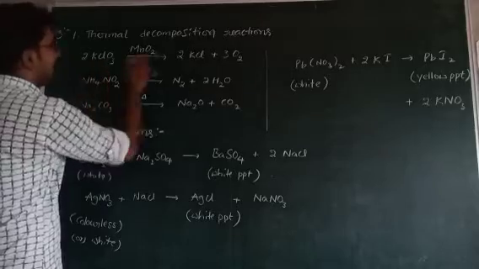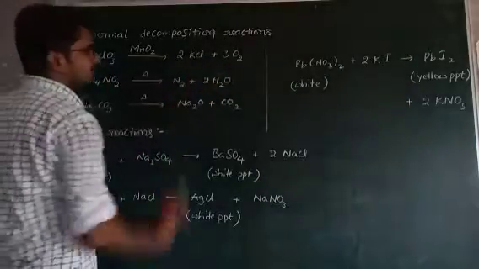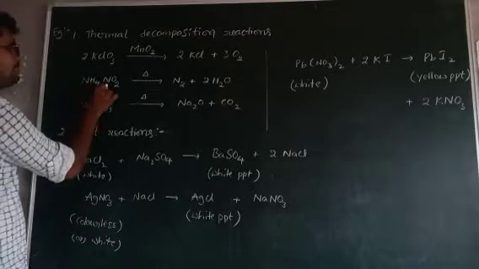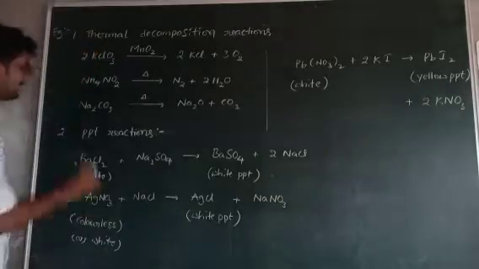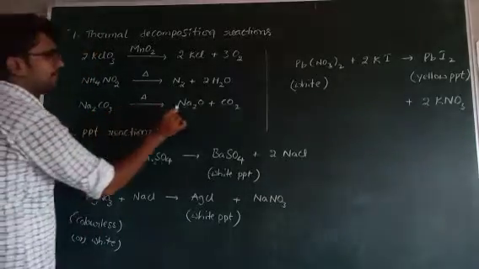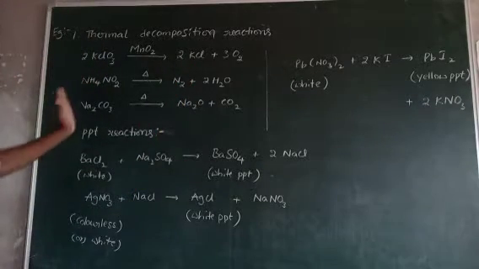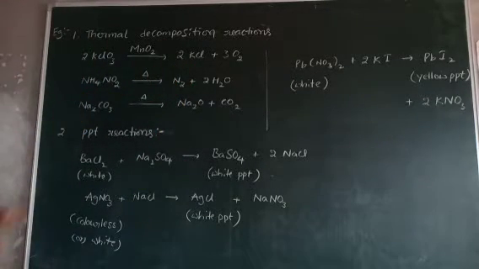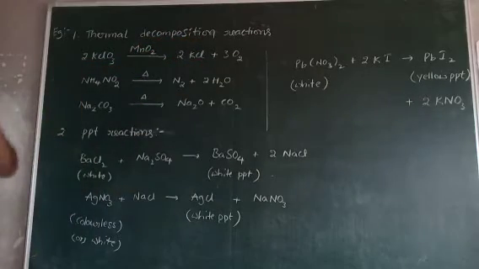KClO3 is decomposed to KCl plus O2. Ammonium nitrate is decomposed to N2 plus water. Sodium carbonate is decomposed to sodium oxide and CO2. These are all irreversible reactions. Simply, thermal decomposition reactions are irreversible reactions.